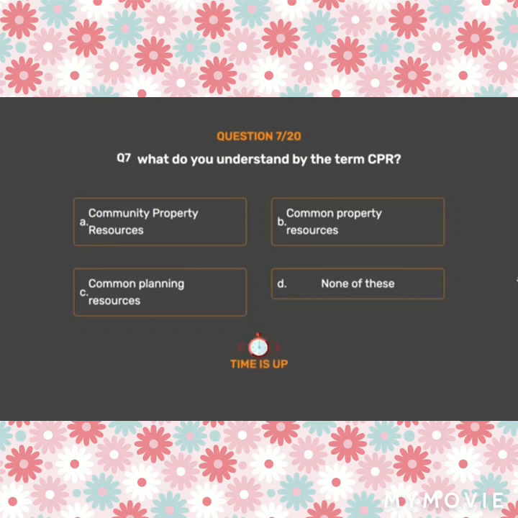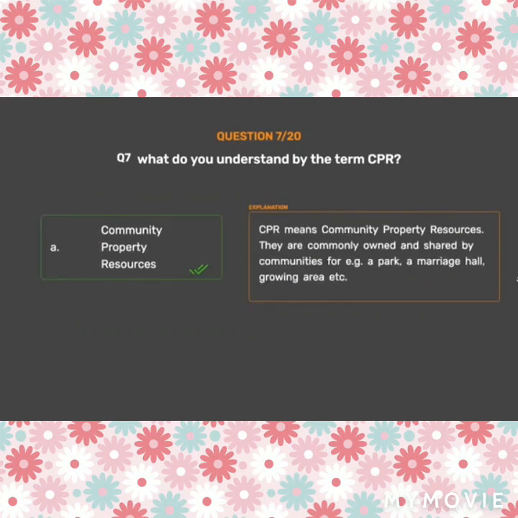The correct answer is Option A. Community property resources. CPR means community property resources. They are commonly owned and shared by communities, for example, a park, a marriage hall, grazing area, etc.